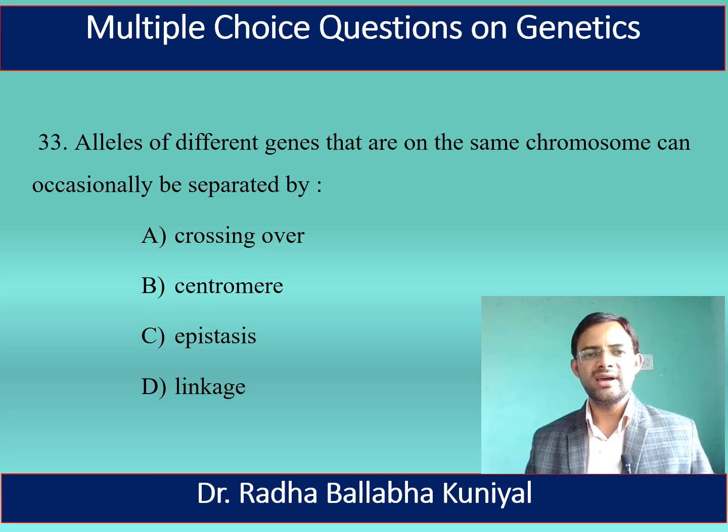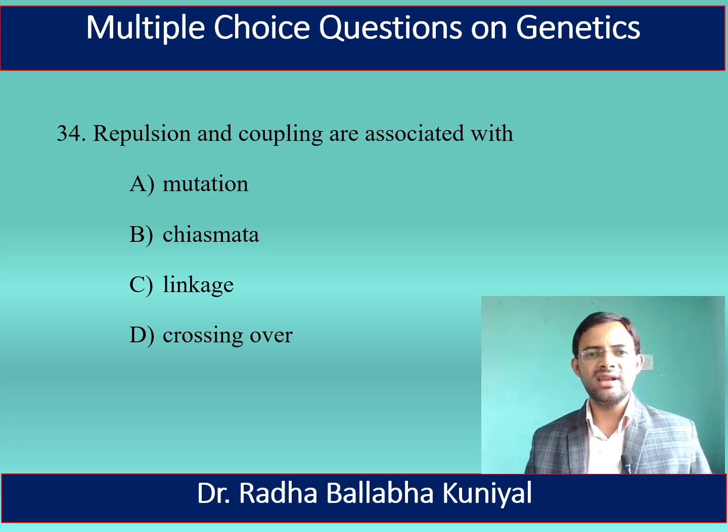The next question is, alleles of different genes that are on the same chromosomes can occasionally be separated by A. Crossing over, B. Centromere, C. Epistasis, D. Linkage. Here the correct answer is crossing over. The next question is, repulsion and coupling are associated with A. Mutation, B. Chiasmata, C. Linkage, D. Crossing over. Here the correct answer is linkage. Repulsion and coupling, both terms are associated with linkage.